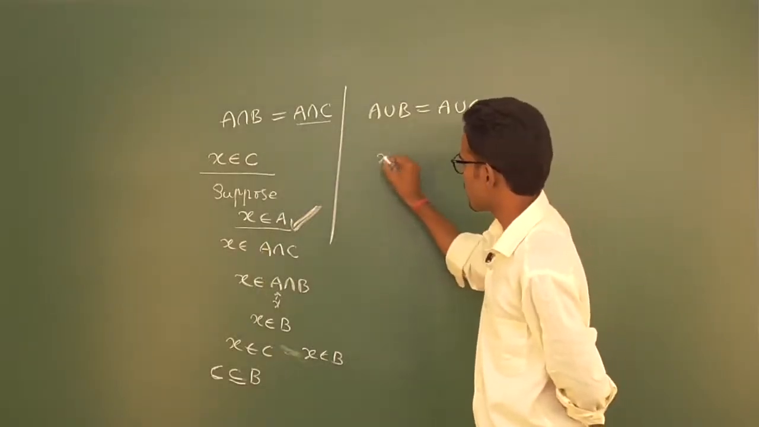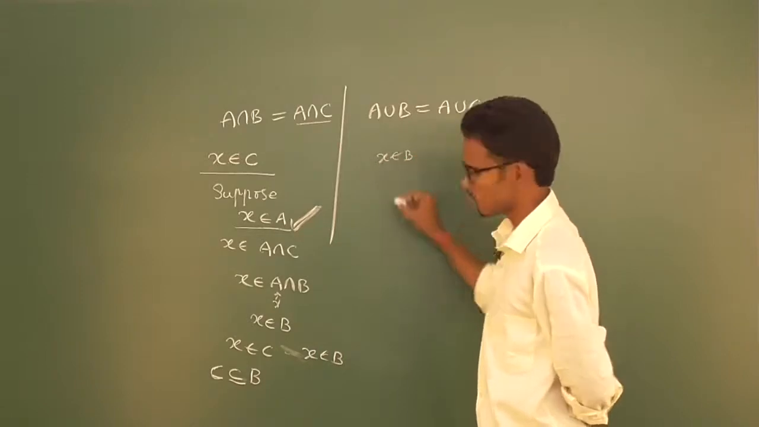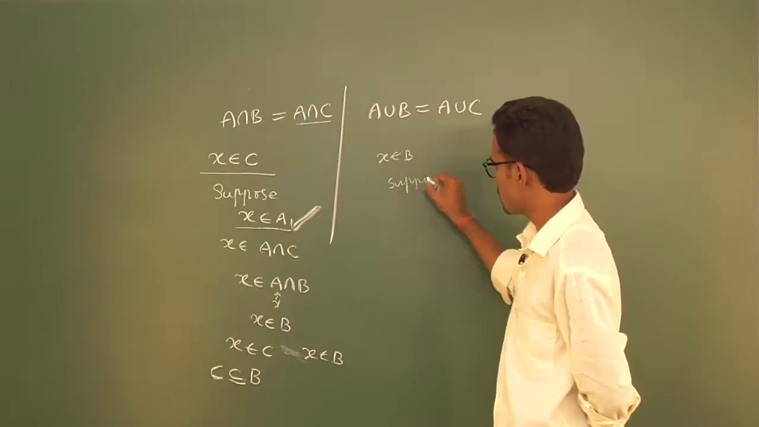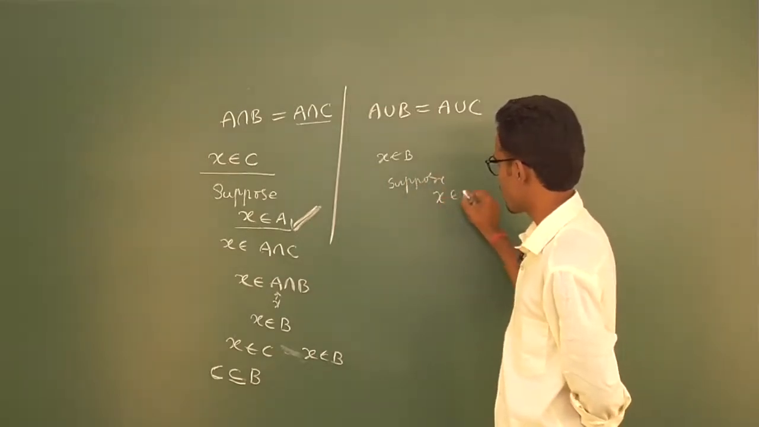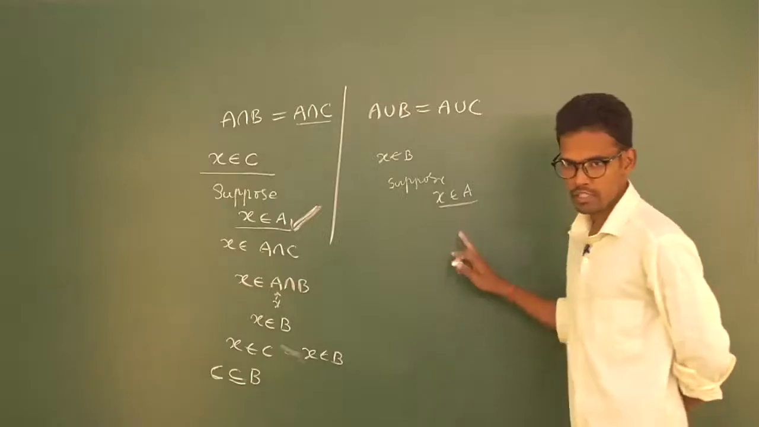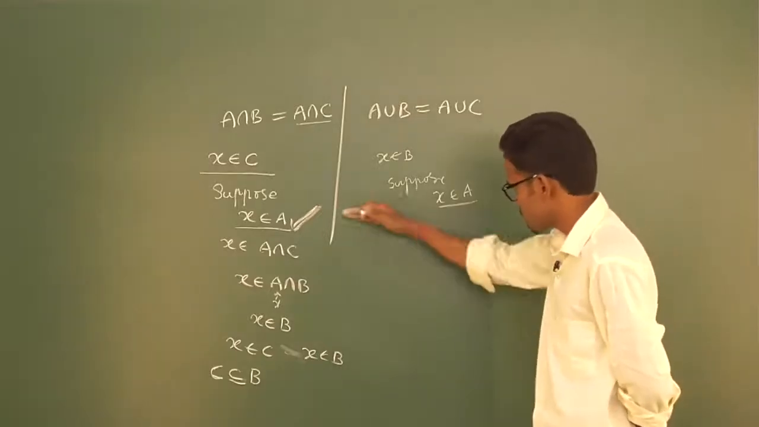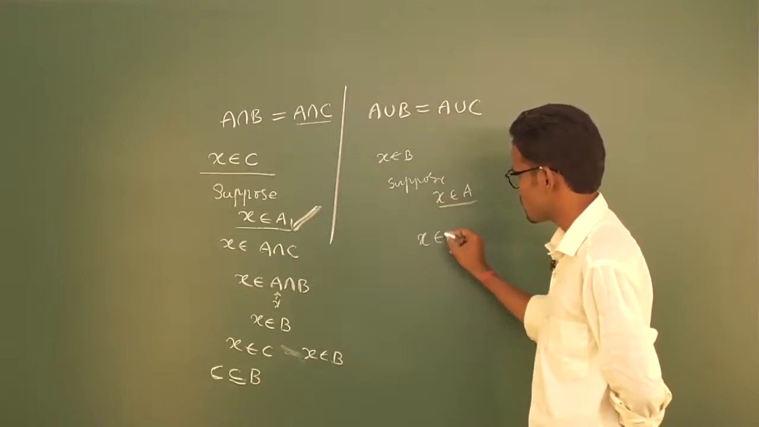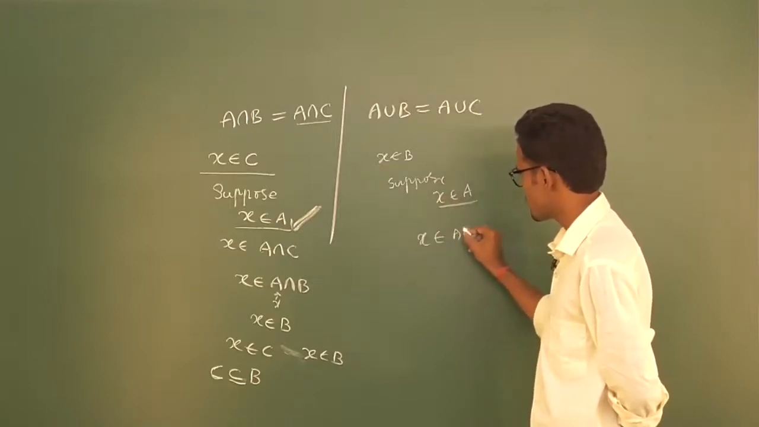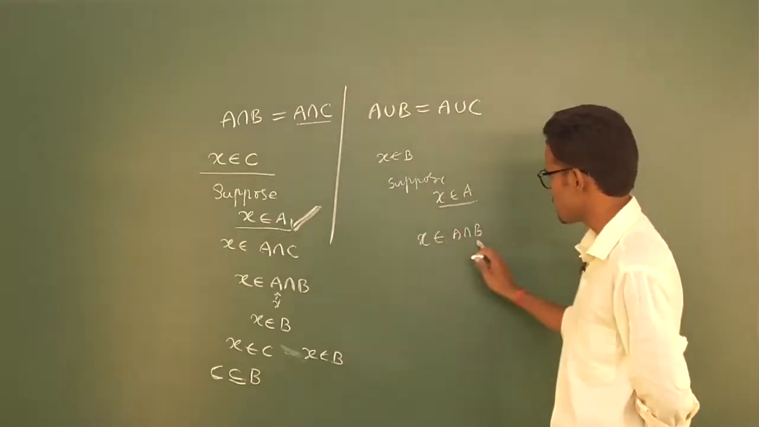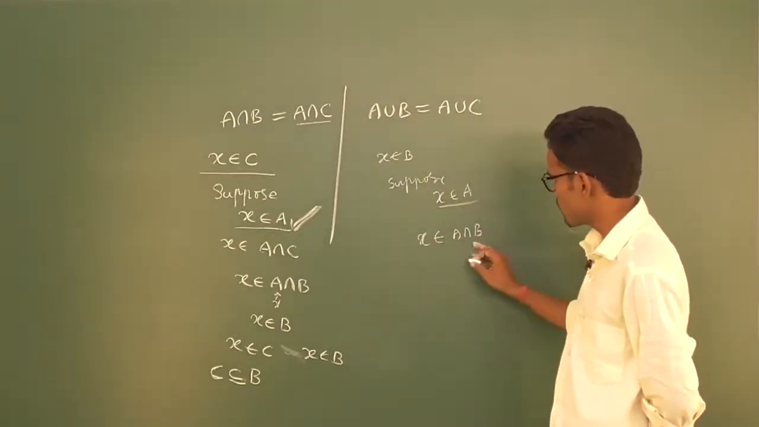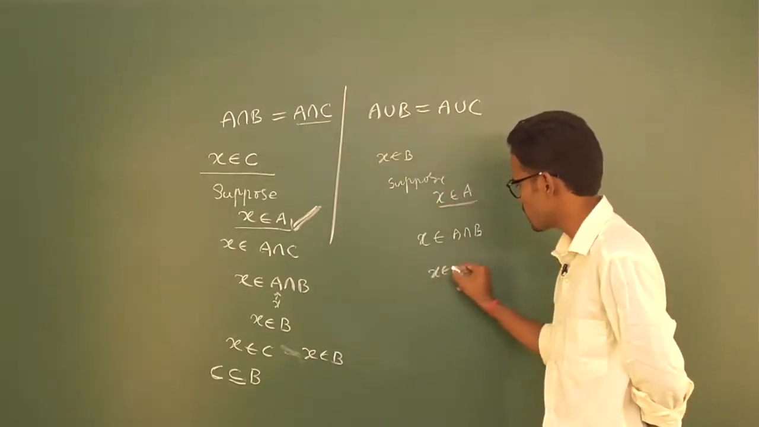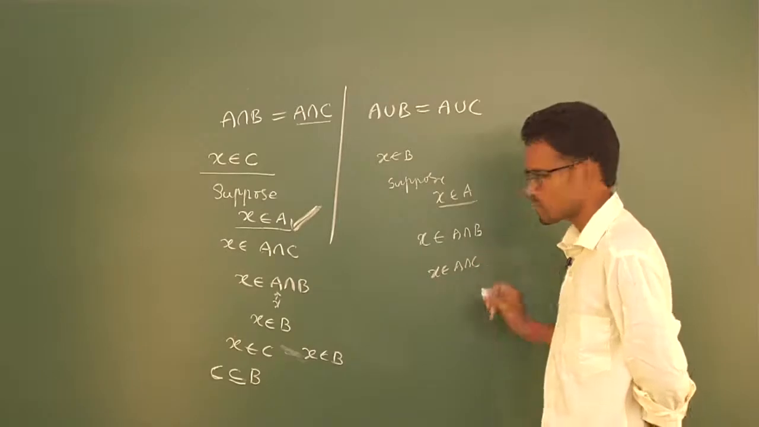Say I am taking X belongs to B first. Suppose X belongs to A, then taking the next step, since X belongs to A, X belongs to A intersection B. This time we get A intersection B because it belongs to B also and A also. And we have been given A intersection B is equal to A intersection C. By replacing it, what will I get? X belongs to A intersection C as well.